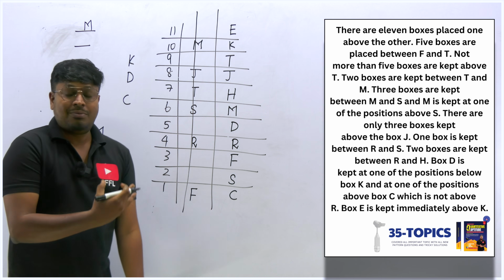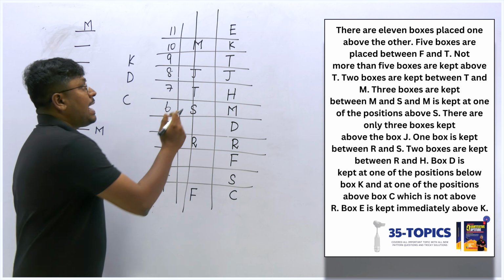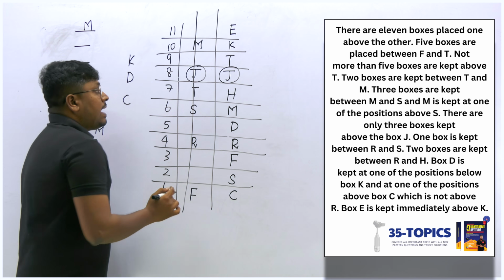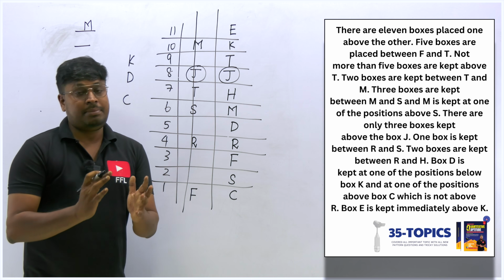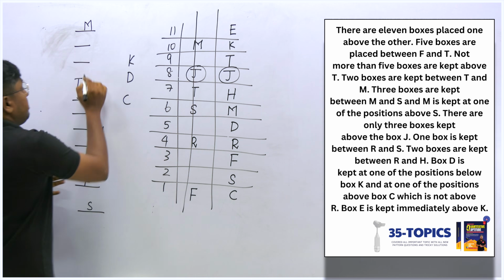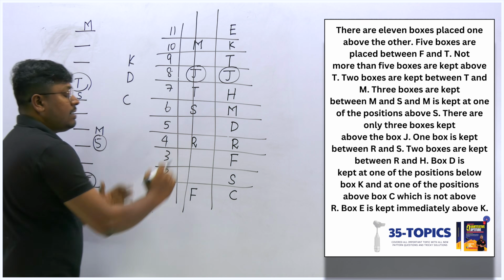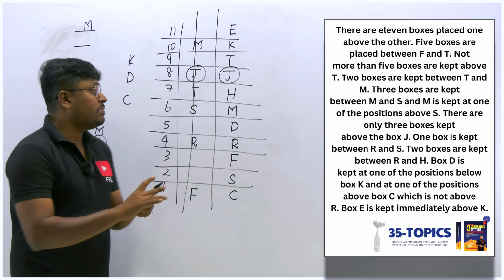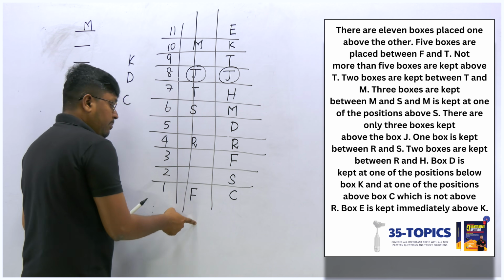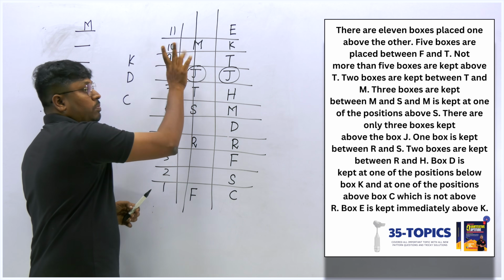And remember one thing, while reading the question we didn't have a proper clue. Only one direct clue has been given, that is J. So first I have written the J, and then I have targeted the minimum possible case. The minimum possible case will be between T and F, there is a gap of 5. So if I fix here, I will get only minimum chances, because I can only fix T here. If I fix T here, I can't place F. So only 2 possible chances.